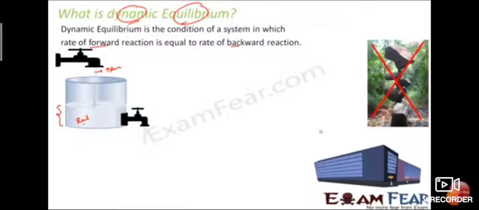When you see the characteristics of chemical equilibrium, there are characteristics of physical equilibrium also. When you see physical equilibrium, solid-liquid equilibrium, that is ice and water kept in a perfectly insulated thermos flask at 273 Kelvin and 1 atmospheric pressure.